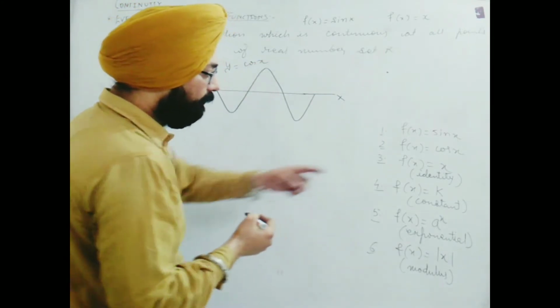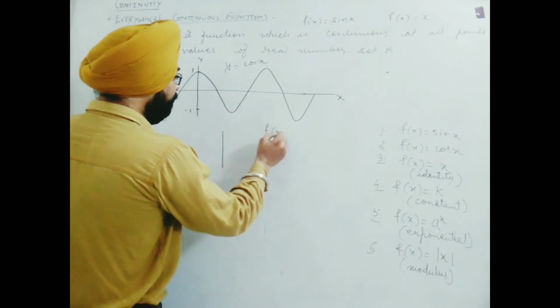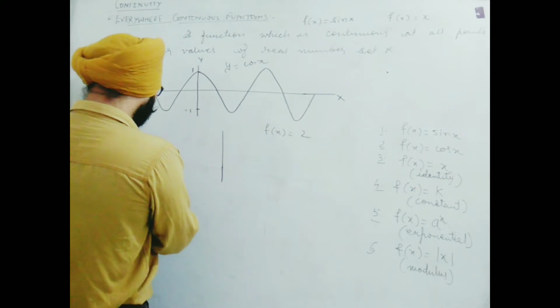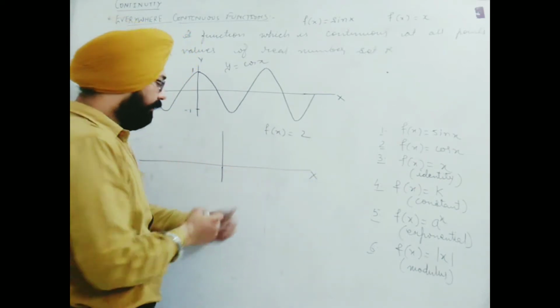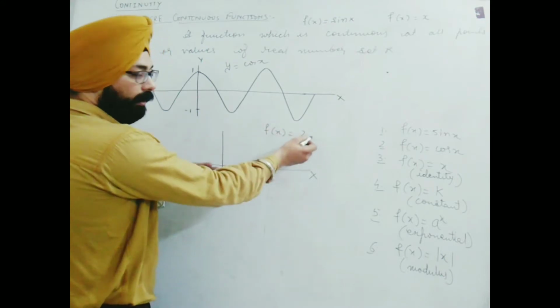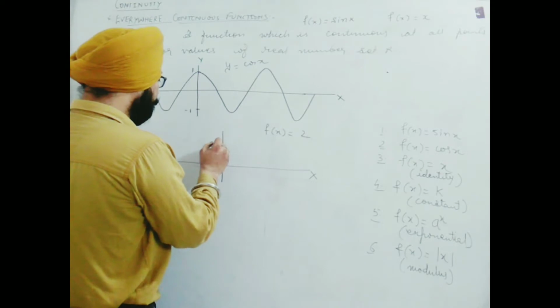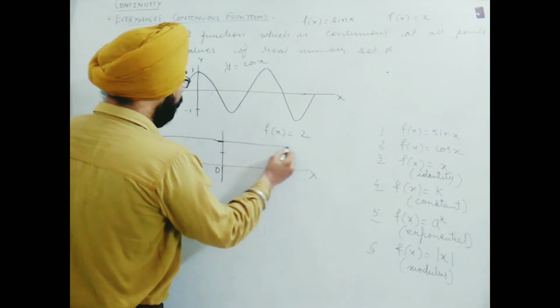Next is f(x) equal to k, a constant. Let us suppose I find f(x) equal to a constant value. I have to take f(x) equal to, suppose I take 2. Then what does it mean? x is whatever real number value we take, for all of them, answer will be 2. Answer means image will be 2. So this is 1 on the y-axis, this is 2. So this will be a line parallel to x-axis.